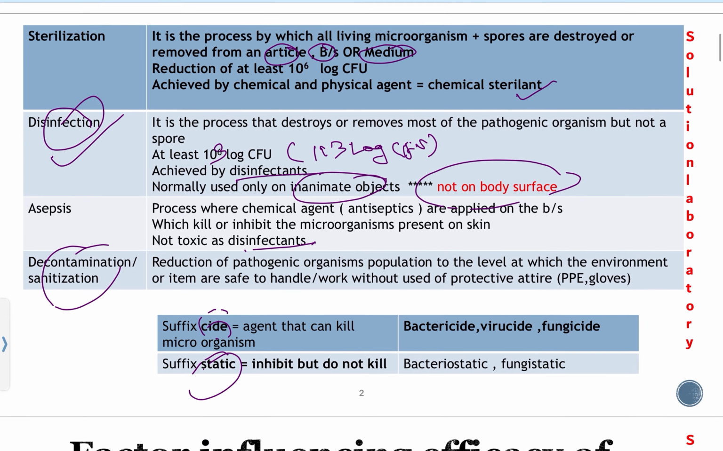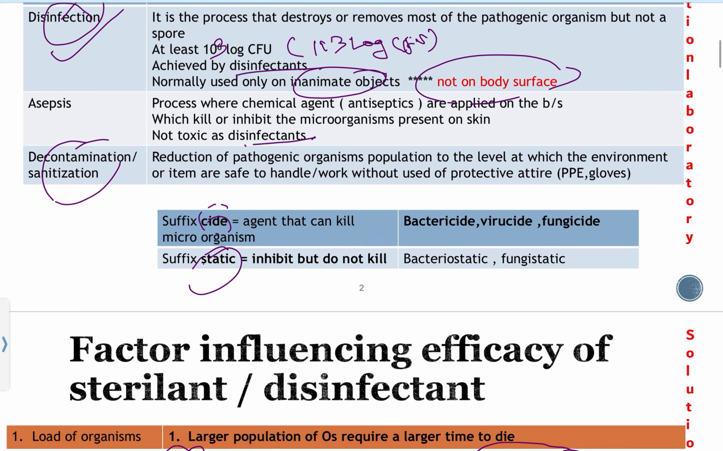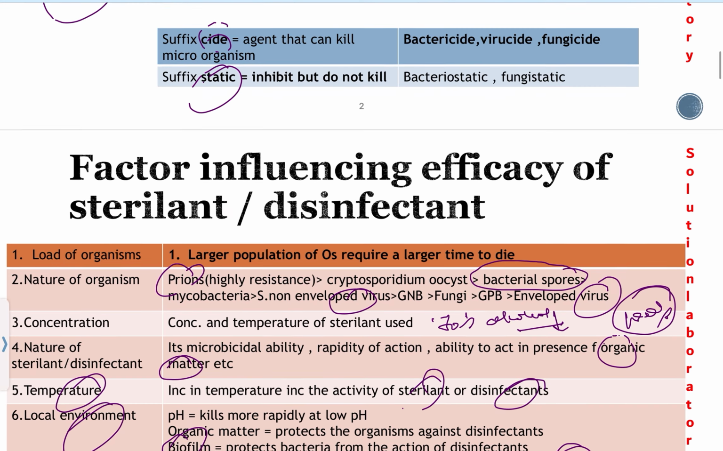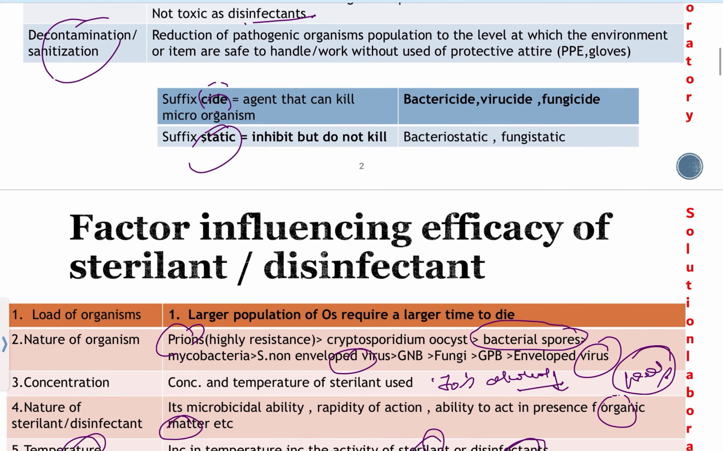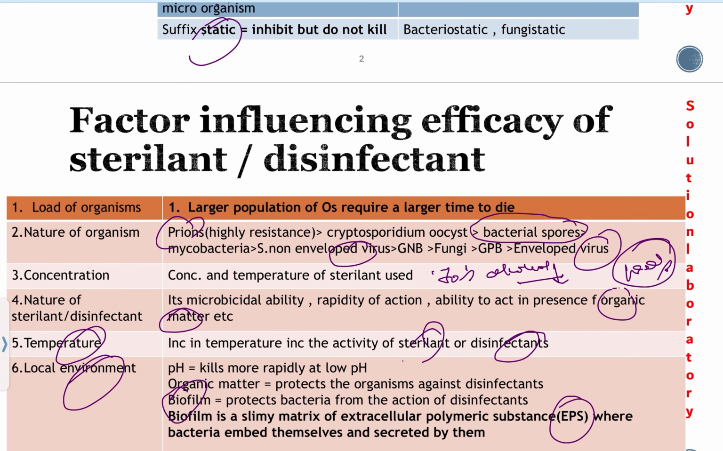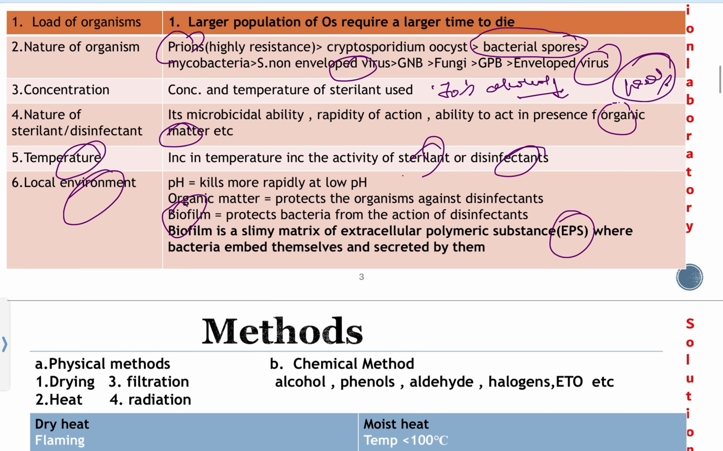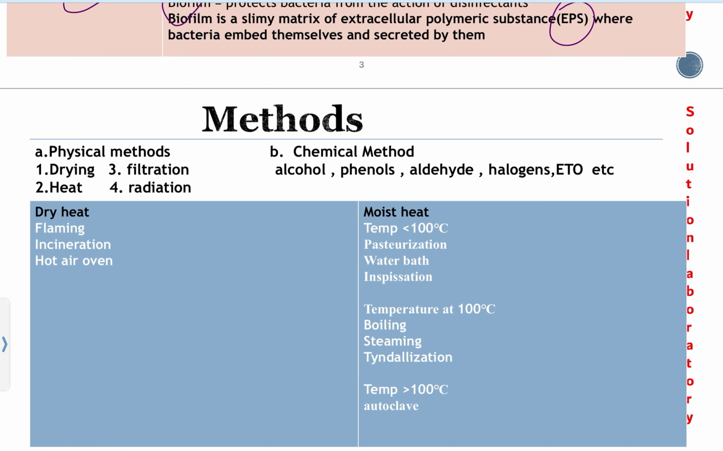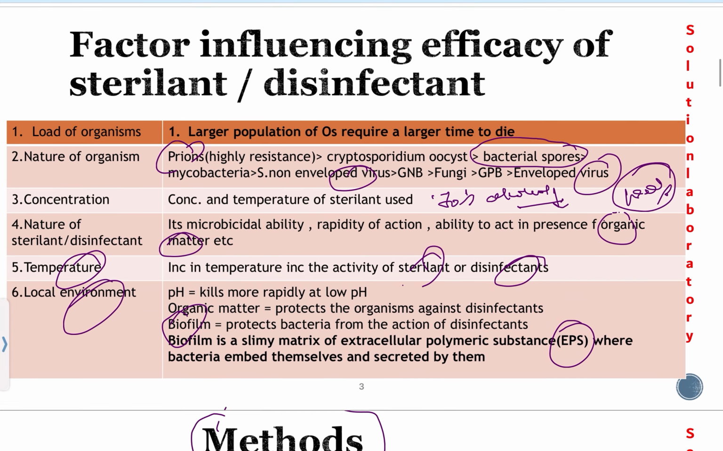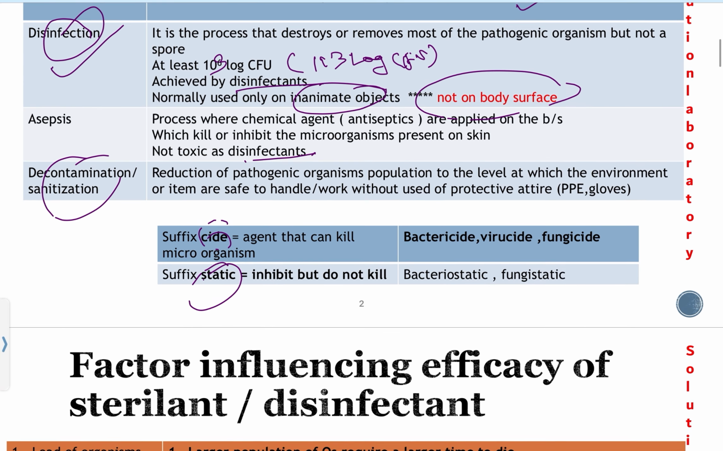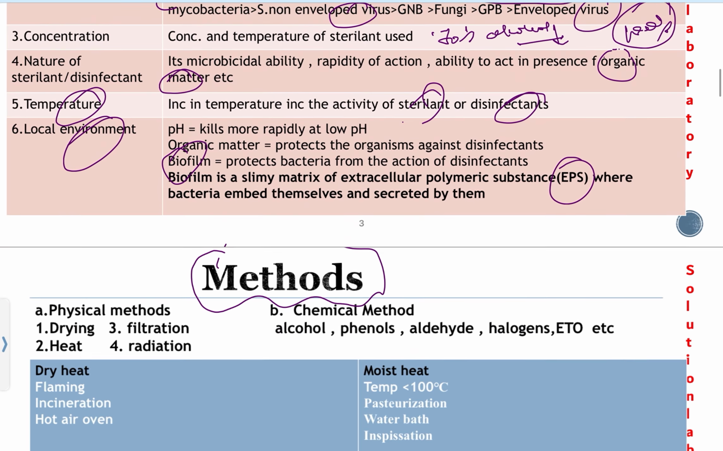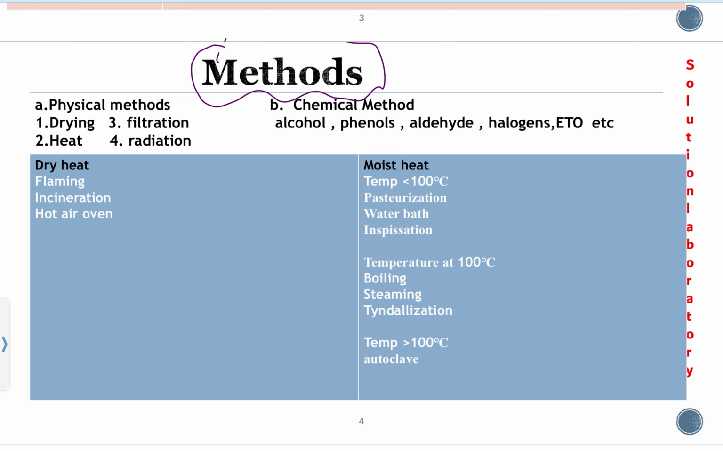Sterilant, disinfection, asepsis, decontamination, or sanitization. These are the terms, and the factors influencing these are the load of organisms, nature of organism, concentration and nature of sterilant or disinfectant, temperature, and local environment. And another is methods. What are the methods? Methods are the procedures by which we achieve all these conditions, that is sanitization or decontamination, asepsis, disinfection, sterilization.